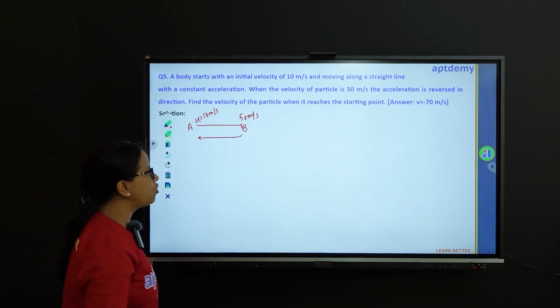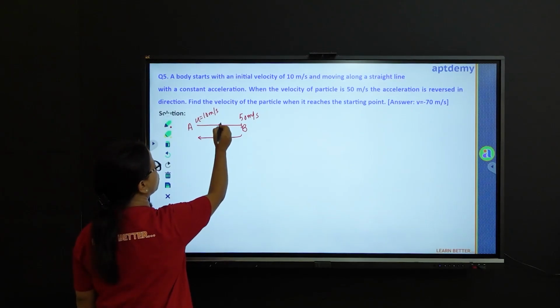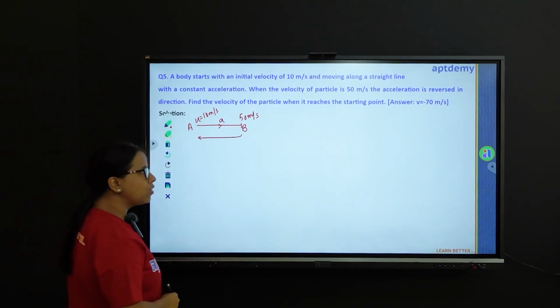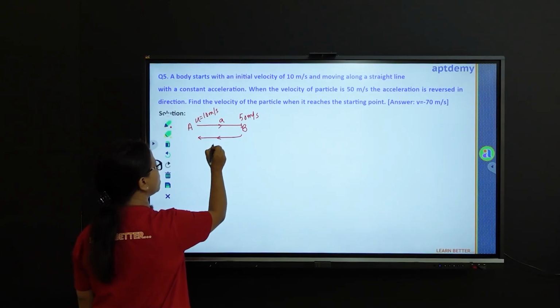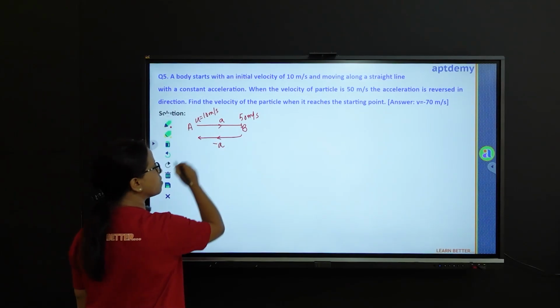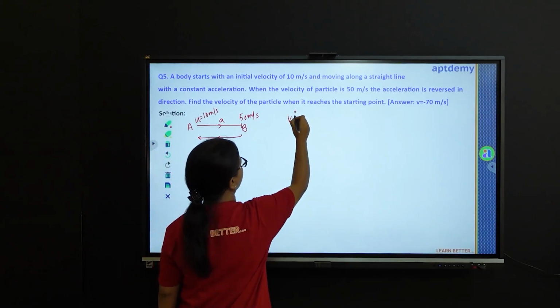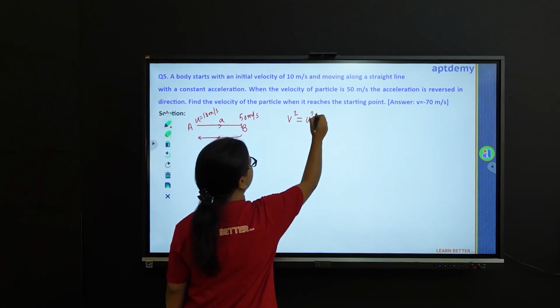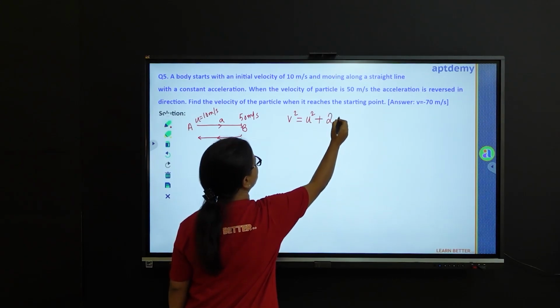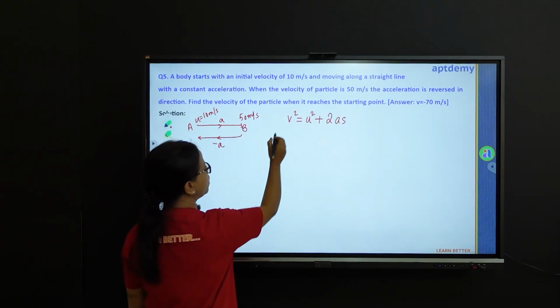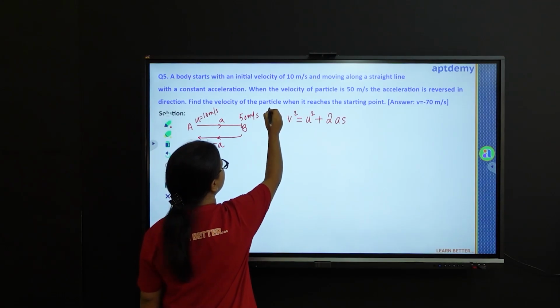Now during the start journey, suppose the acceleration was a, and during the return journey the acceleration is reversed, that is it will be minus a. Now we shall be using this particular formula, v square equal u square plus 2as. We have v for the start journey, this is for the start journey.